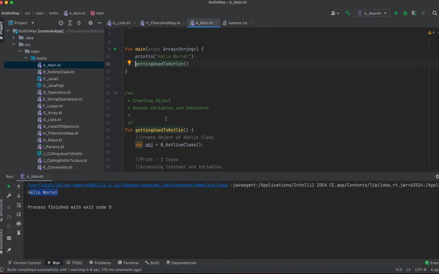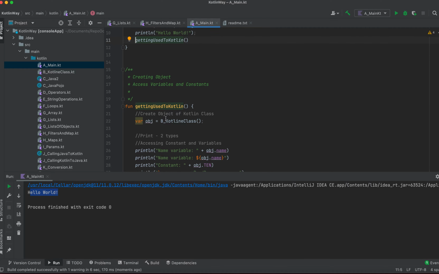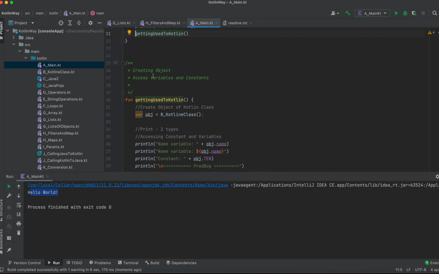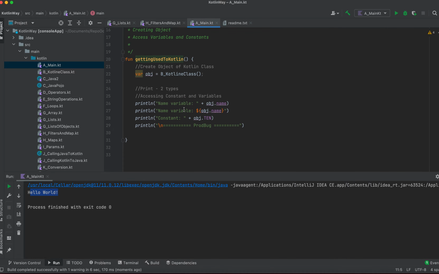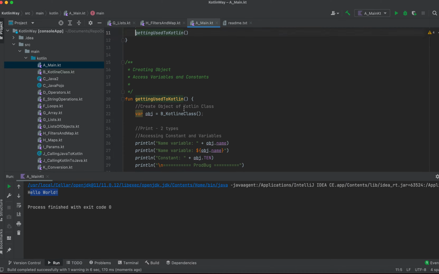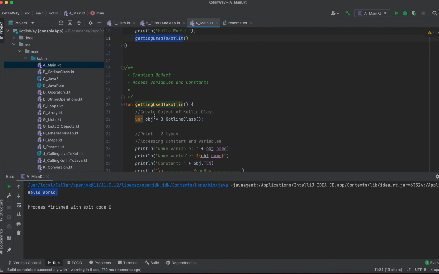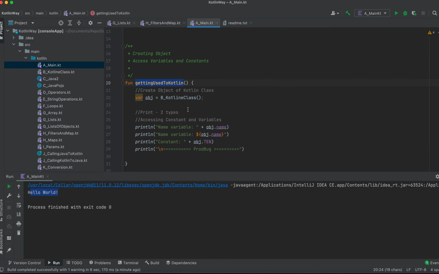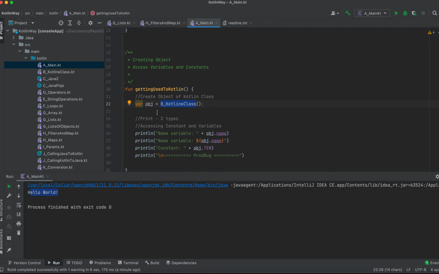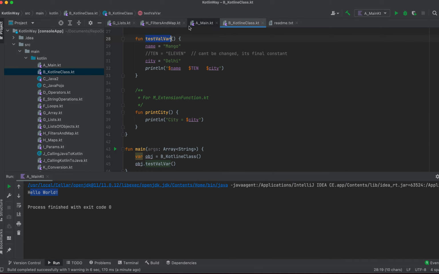Now let's create an object. That is our main thing. Creating objects, accessing variables and constants, we will look at in this particular class. So I have printed the hello world, and after that I'm calling this particular function. Again, I created a function giving it some name, and here I have created an object of a second class, the Kotlin class, Kotlin class dot kt. Let me open this as well.